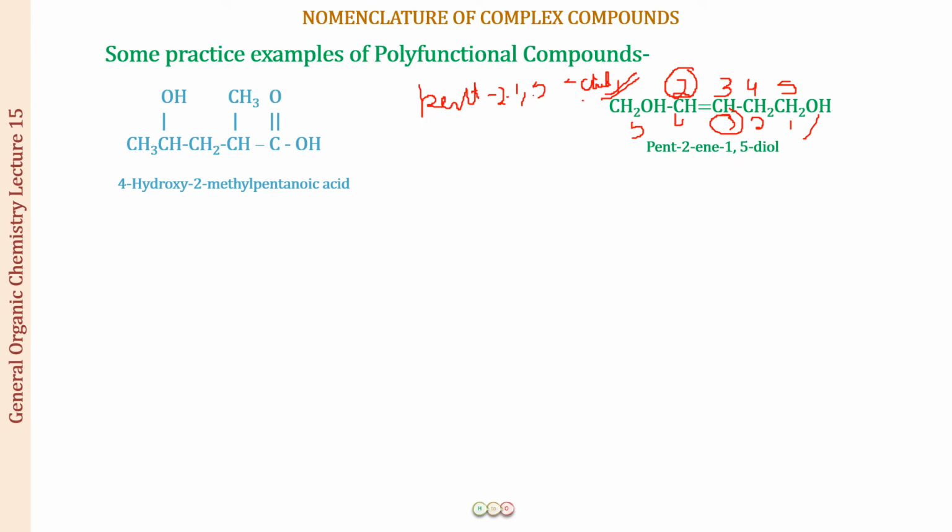Again, first of all you have to choose the principal functional group, which you are going to give priority. Then this has to be numbered in such a way that the functional group gets a lower number. Then you choose your longest chain, and then you identify double bonds and triple bonds present, and then you see the substituents. This compound did not have any more substituents, right?